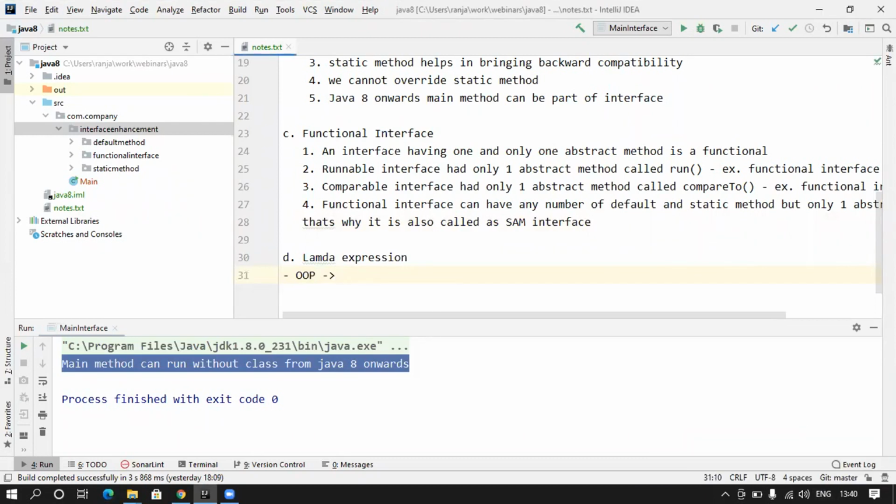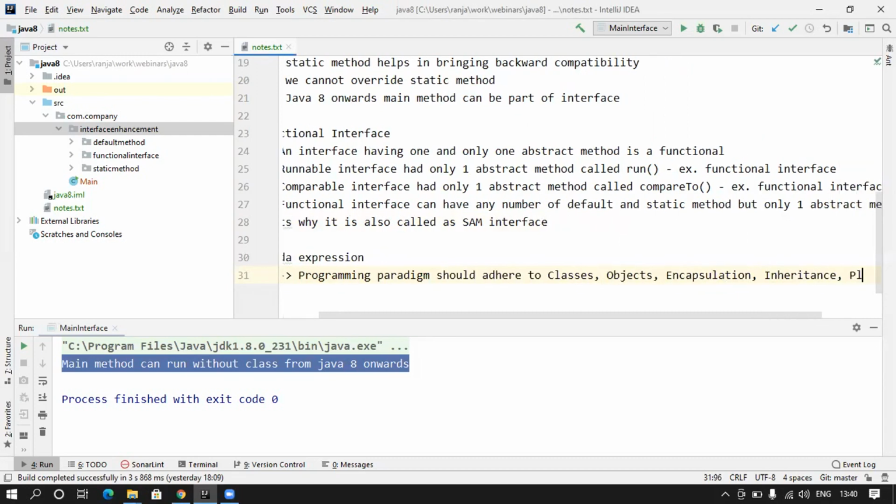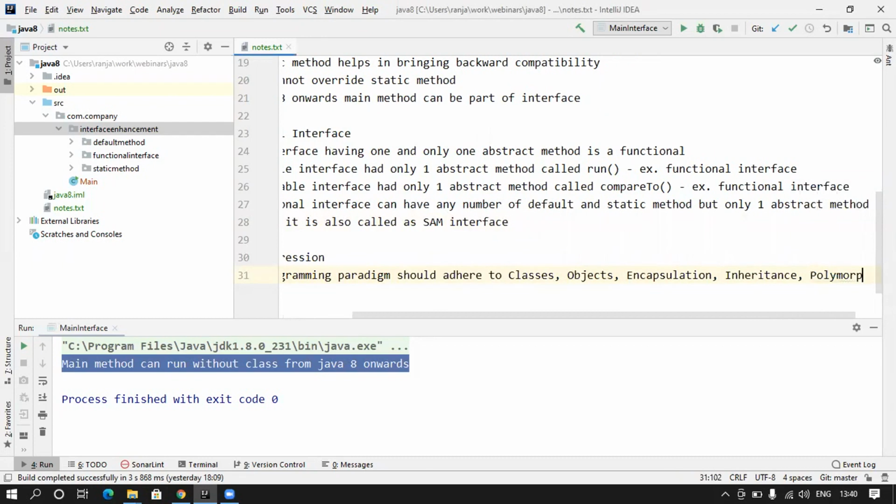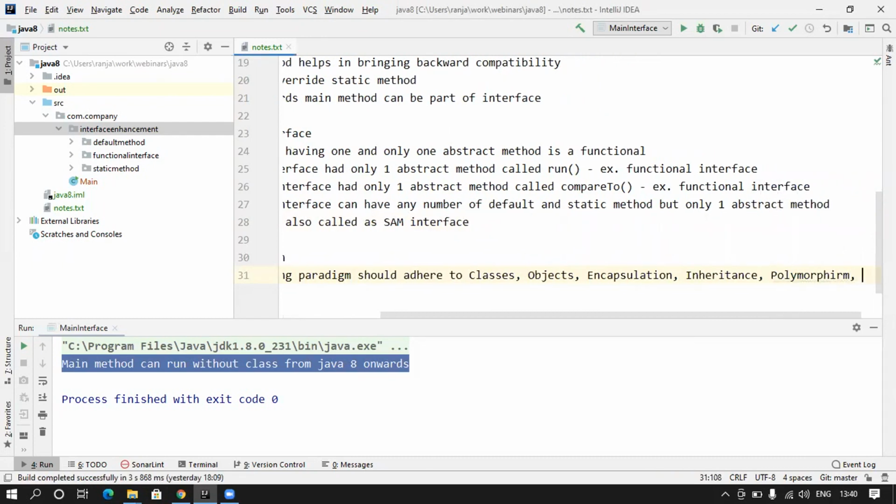the guidelines of object-oriented programming concepts, like it should adhere to the programming paradigm: classes, objects, encapsulation, the OOPS principle, inheritance, polymorphism, and abstraction.